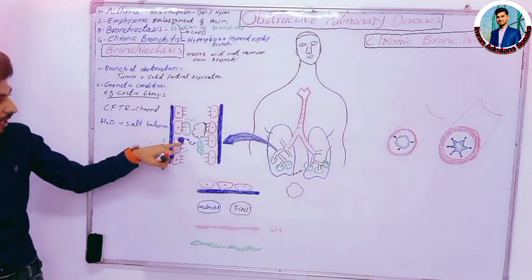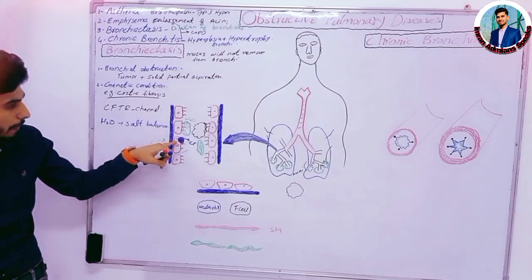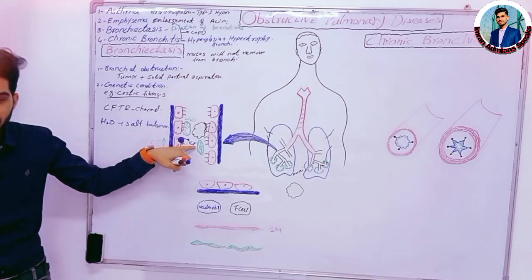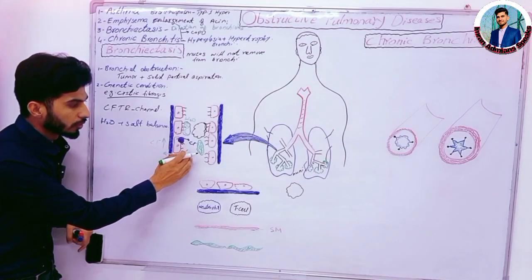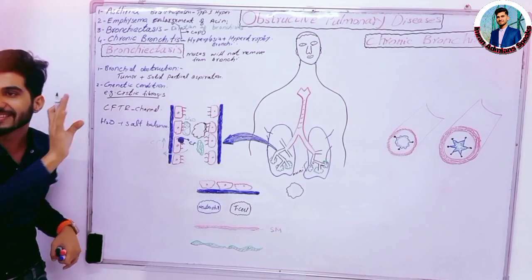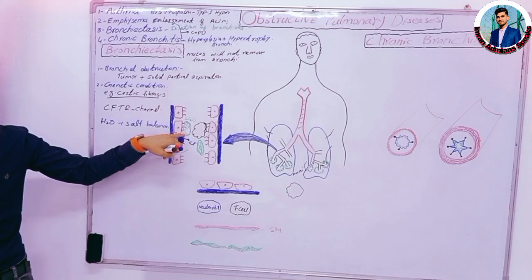Because this channel is not working and is not pumping the chloride ion into the lumen, in this way there will be no availability of the water in the lumen and the cilia will not move. When the cilia will not move, then the mucus will remain here.